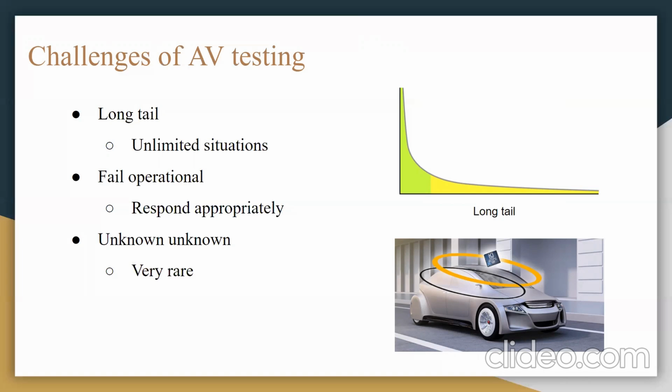Another critical difference is that advanced driver systems need to respond safely even in a system failure. Autonomous vehicles need to be fail operational, while advanced driver assistance systems are a fail safe system. The conventional software validation approach uses a requirements traceability matrix for the system level test, but the approach becomes futile in the context of autonomous vehicles because of the use of machine learning techniques, which use training data instead of a traditional design process. For this reason, it's vital to ensure that training data and testing cover all relevant situations and all operational conditions.